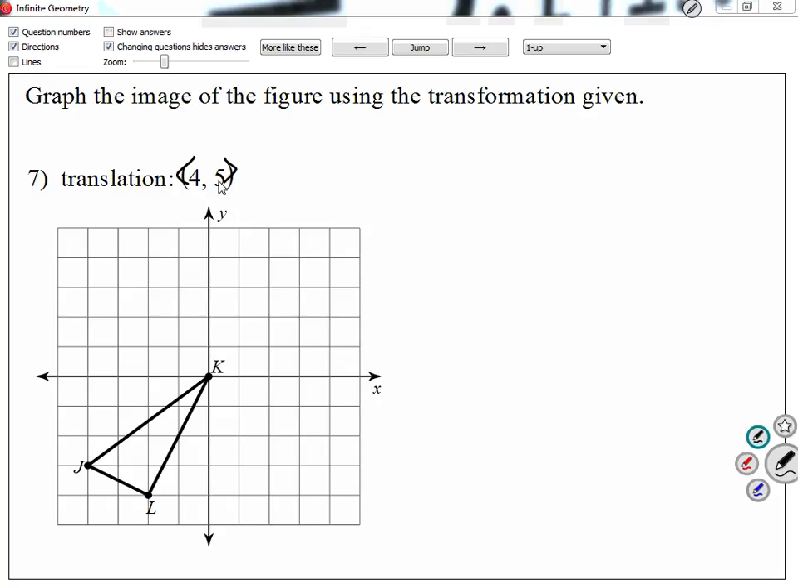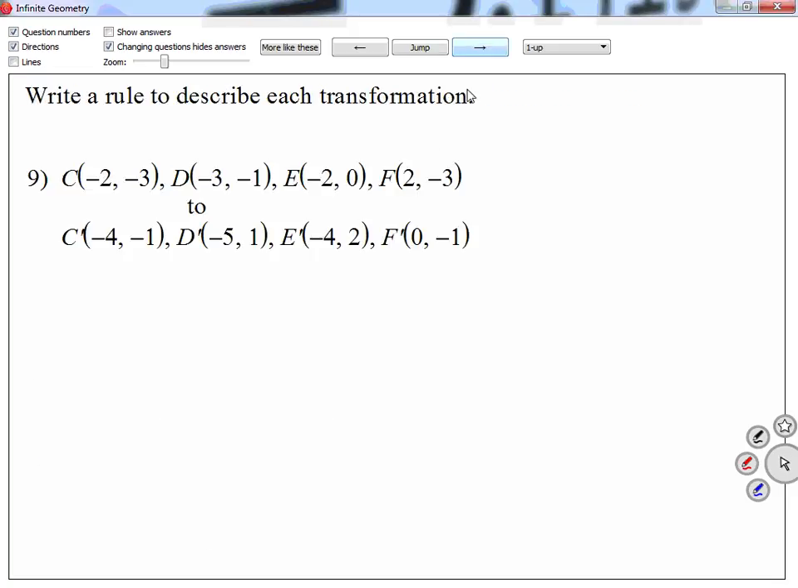So 7 and 8, you're still grabbing them. So that's not that bad. Any questions up until 8? No? On 8? Alright, let's take a look at number 8.